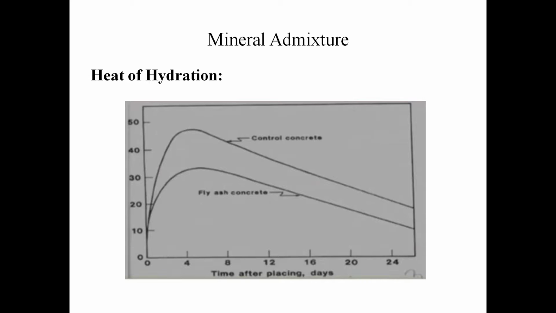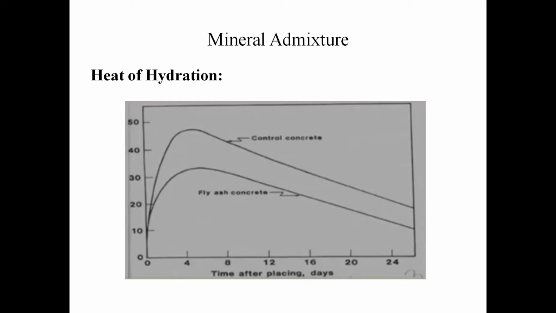Now we will see a graph for the heat of hydration. The y-axis shows the temperature plot and the x-axis shows the time after placing, in days. For the control concrete after 4 days, that is between 4 and 8 days, the control concrete shows a higher temperature when compared to that of the fly ash concrete, and this is how fly ash, when added to the system, reduces